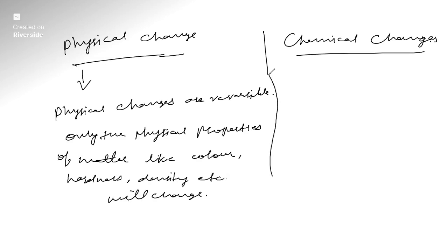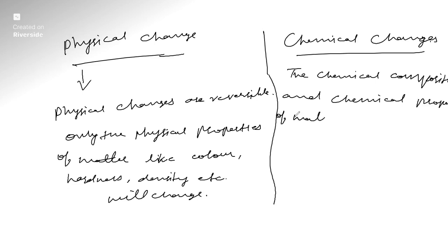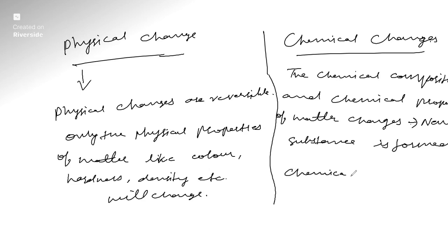And in chemical changes, what happens? The chemical composition as well as the chemical properties of the matter change, which results in new substances being formed. Therefore, chemical changes are not reversible.